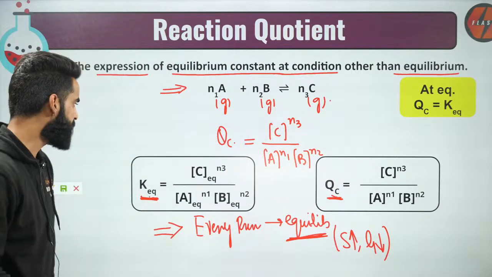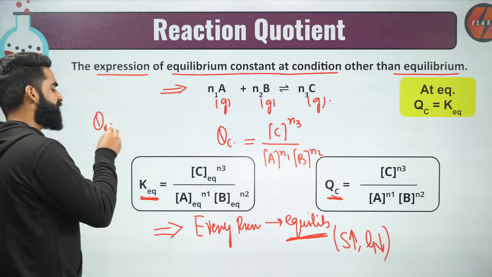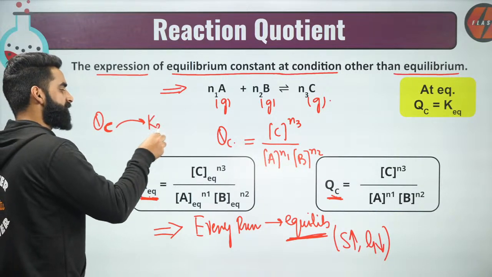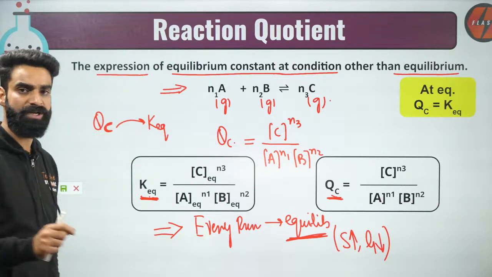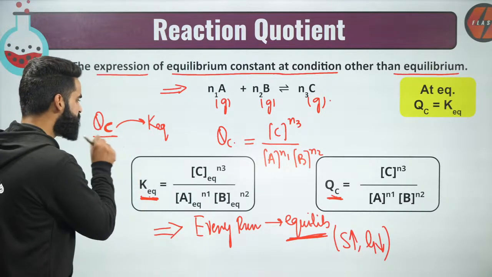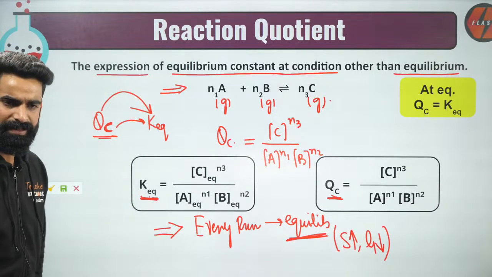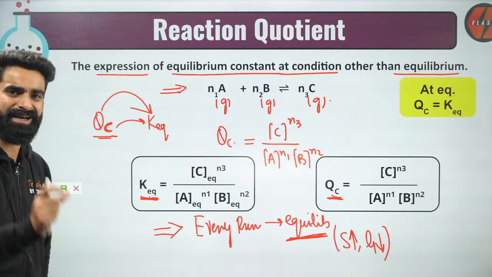So, people, every reaction wants its QC value to get equal to the equilibrium constant value. Every reaction wants to match its QC value with the equilibrium constant value. Now see what I'll be doing right here. Remember and understand at the same time.